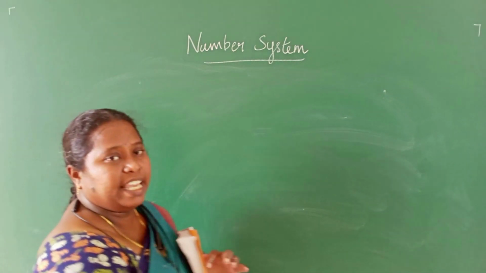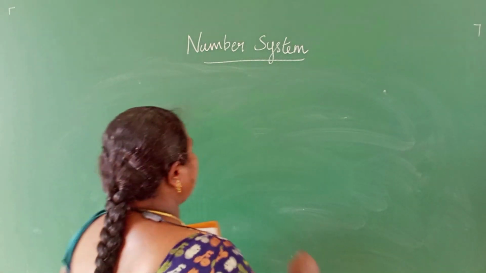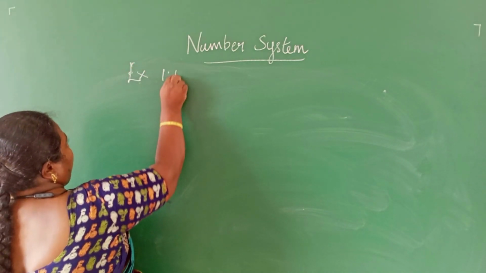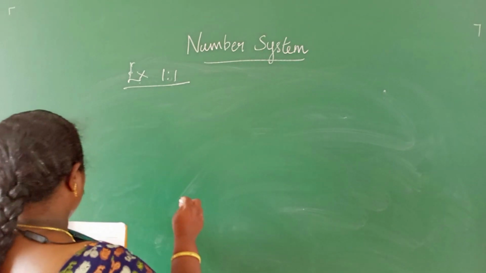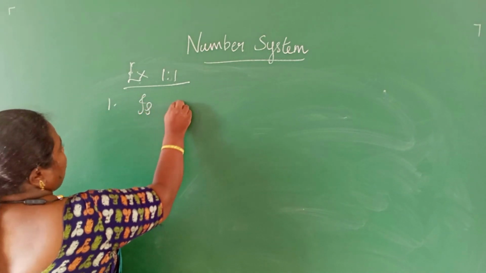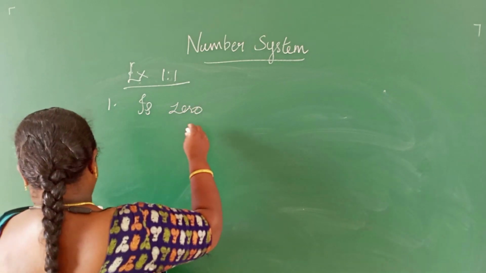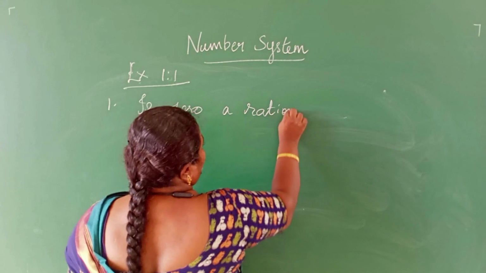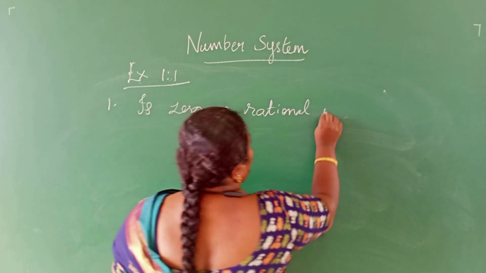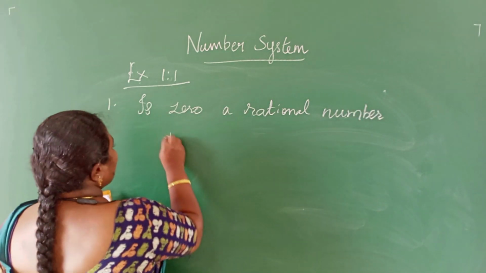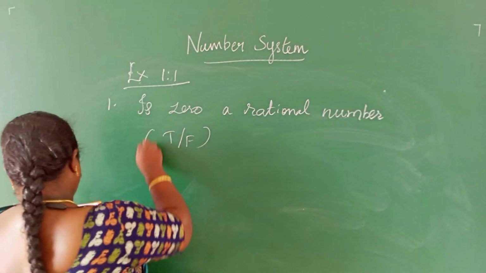Let me move to the exercise sums. Exercise 1.1. First sum: is 0 a rational number? We have to state whether it is true or false.